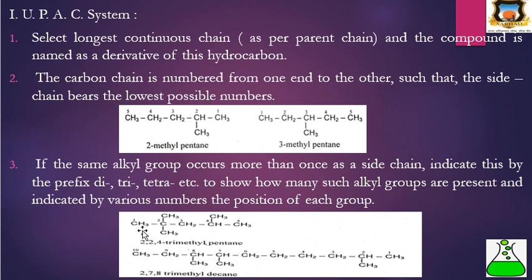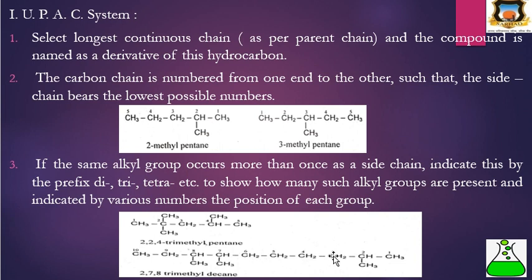to show how many such alkyl groups are present, and indicate the position of each group by numbers. Here 1, 2, 3, 4, 5. Here there are 2 CH3 groups. Therefore, numbering will start from this carbon, and there are 2 methyl groups at the second carbon and one methyl substituent at the fourth carbon. Therefore the nomenclature becomes 2,2,4 and here 3 CH3 groups. Therefore the prefix is trimethyl, so it is 2,2,4-trimethylpentane.